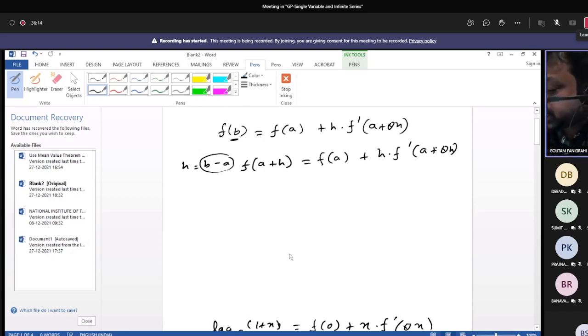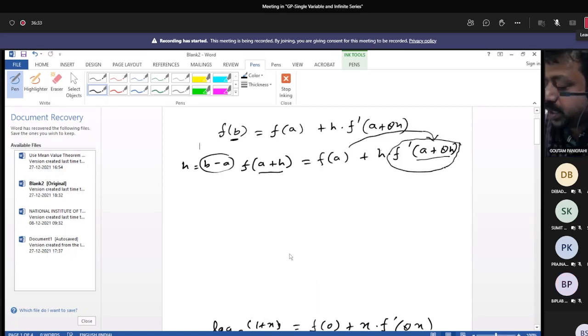Can it be written? Yes, because b is a plus h. Next, the point to be discussed is that you have stopped at the second term, and this can be considered as the remainder in Lagrange's form.